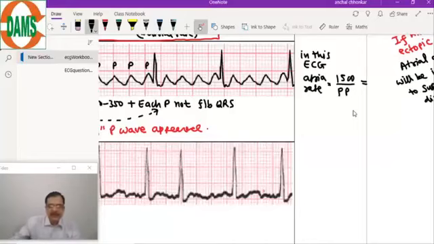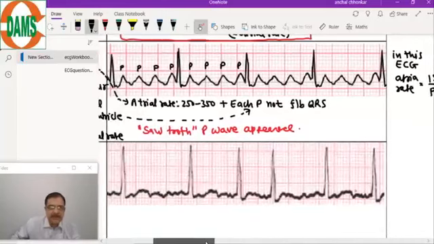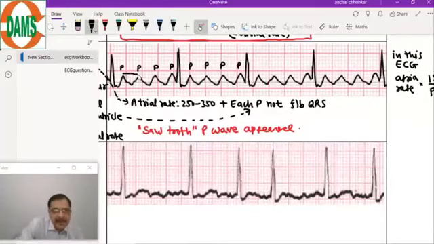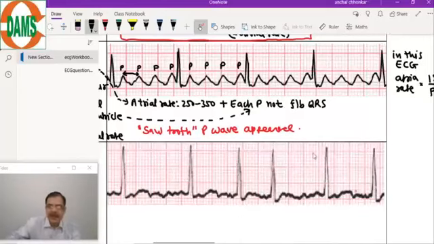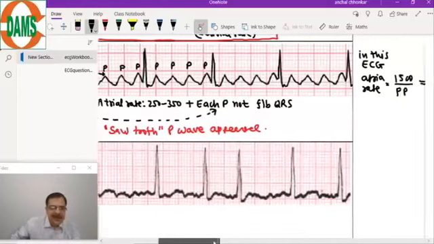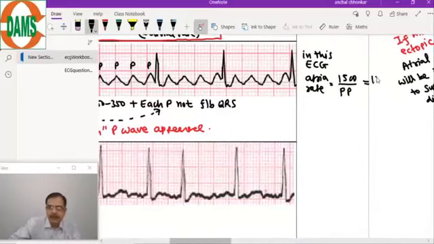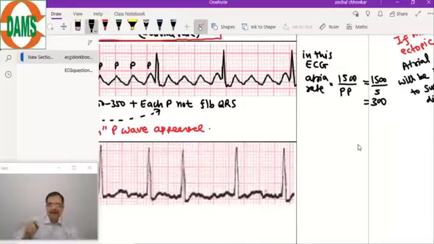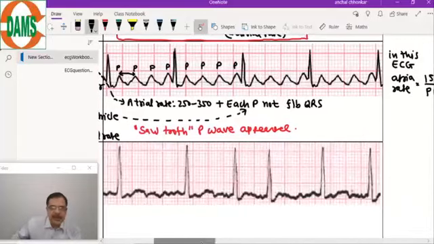The distance between two P waves here is clear cut. It is 5 millimeters. So the atrial rate here is 300. So it is going in favor of atrial flutter. This was the first observation from this diagram. Now come to the second observation.